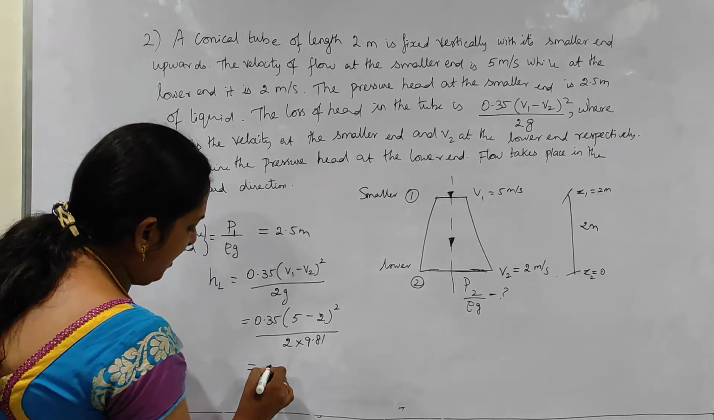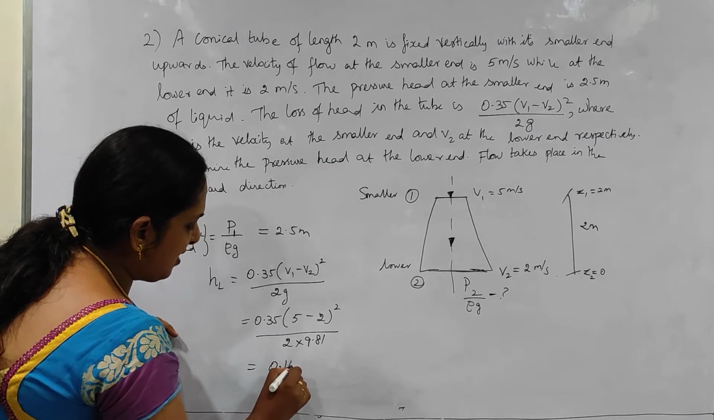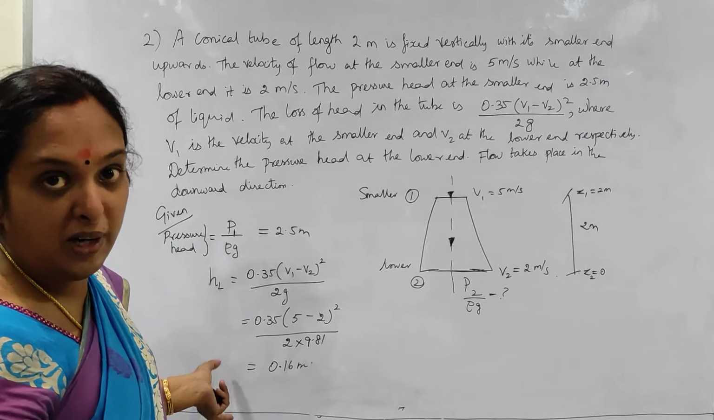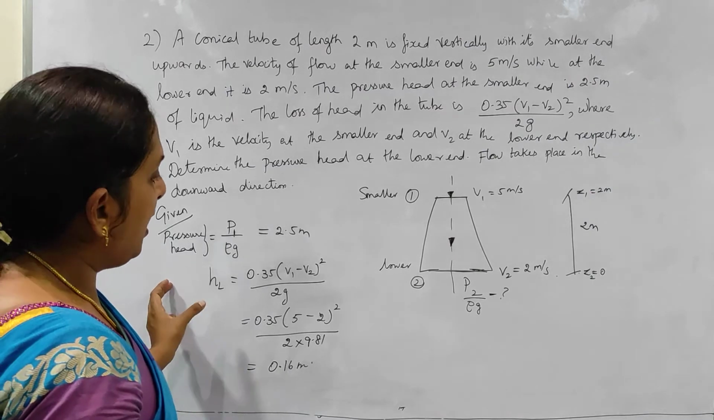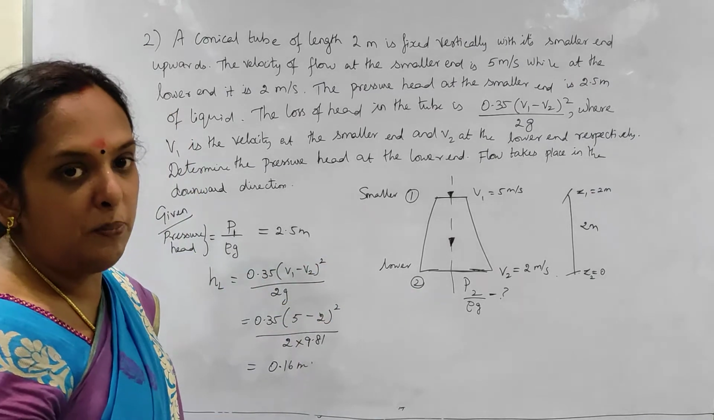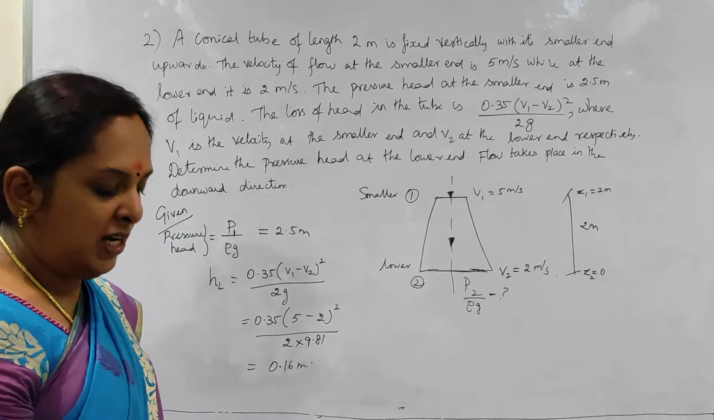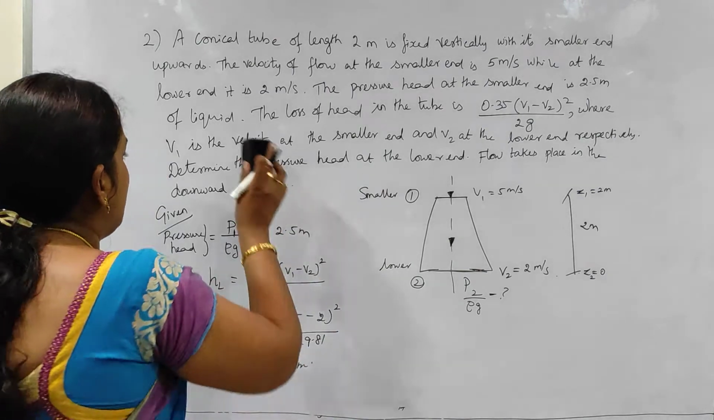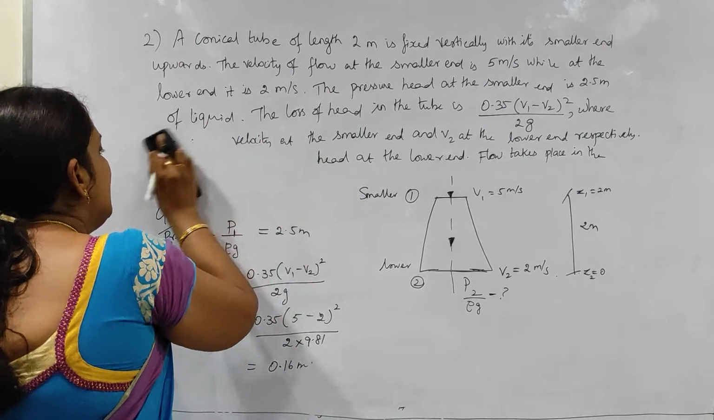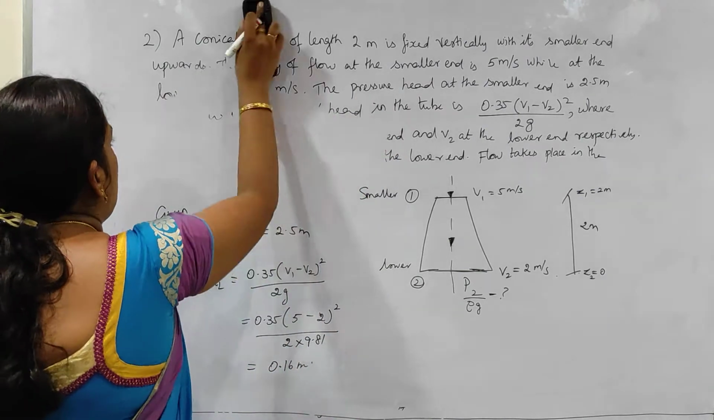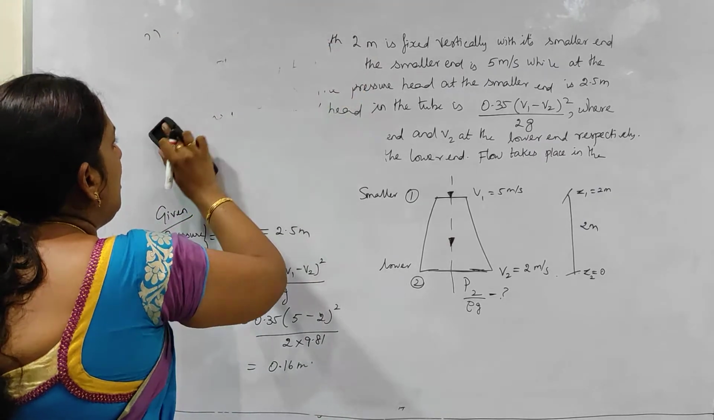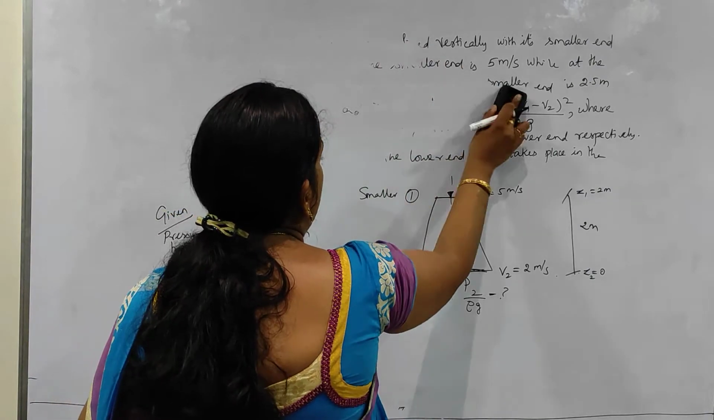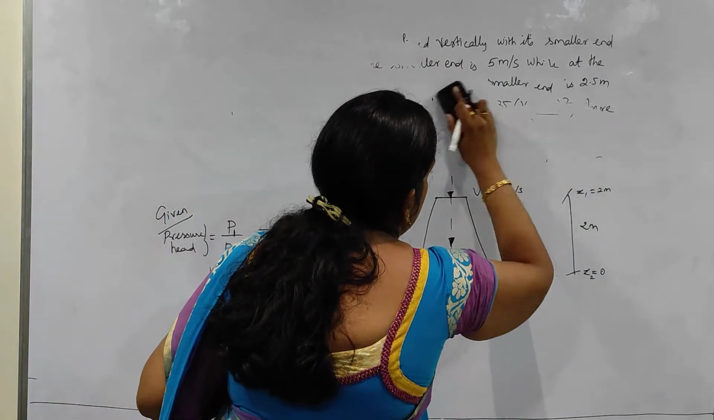So what I am getting here is 0.16 meters. Yes, but getting this value is not my aim. What I have to get is the pressure head P2 by rho G. So we have to go with the Bernoulli's equation, applying it at section 1 as well as at section 2. And since loss of head is involved, that means it's a real fluid. So in case of real fluid, what is your Bernoulli's equation? You have to use that Bernoulli's equation here.